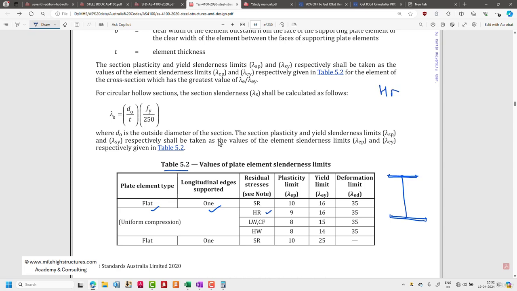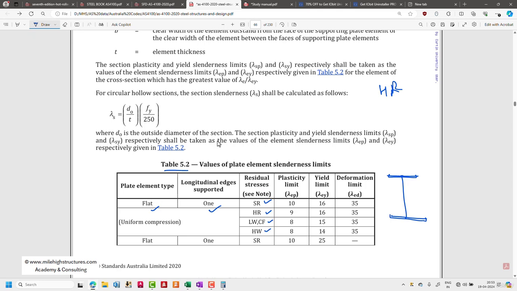HR is the one that we have been discussing from minute 1 of this video lecture series, like UB, UC, or uniform angles. So these are the sections that are hot roll sections. Stress relieved, SR sections, are welded sections themselves. Stress relieved is the process with which we ensure that there are no very high values of residual stresses at the time of fabrication of the structural steel beams. LW, lightweight, or cold form sections. HW is heavily welded section.